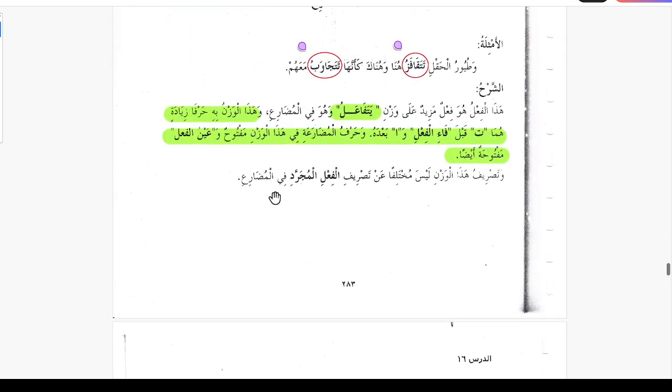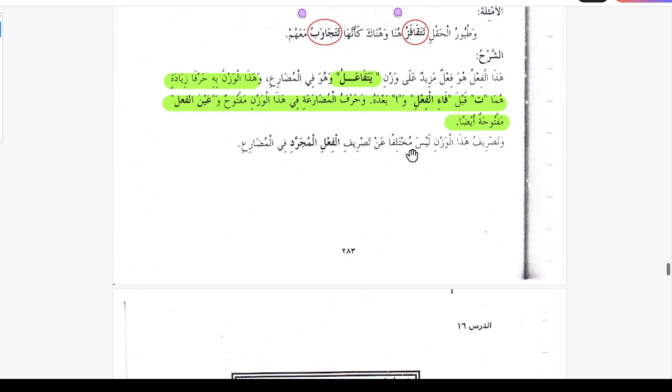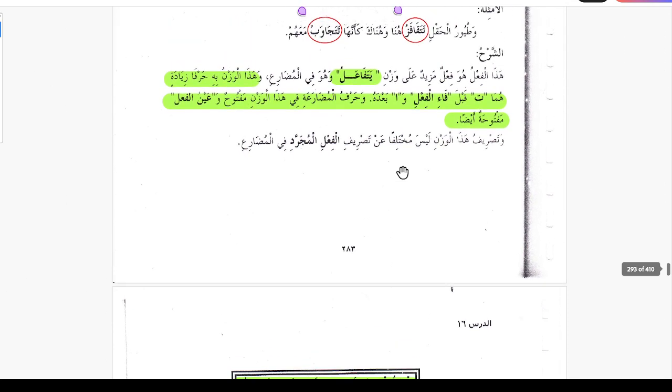So here the harful mudare is getting fatha, and the ain al-fe'l, the an kalima, is also getting fatha. So yatafa'alu: ya has a fatha and an has a fatha. Wa tasrifu hazal wazni laysa mukhtalifan an tasriful fe'l mujarrad fil mudari, and the conjugation is the same as the fe'l mujarrad in the case of a present tense.